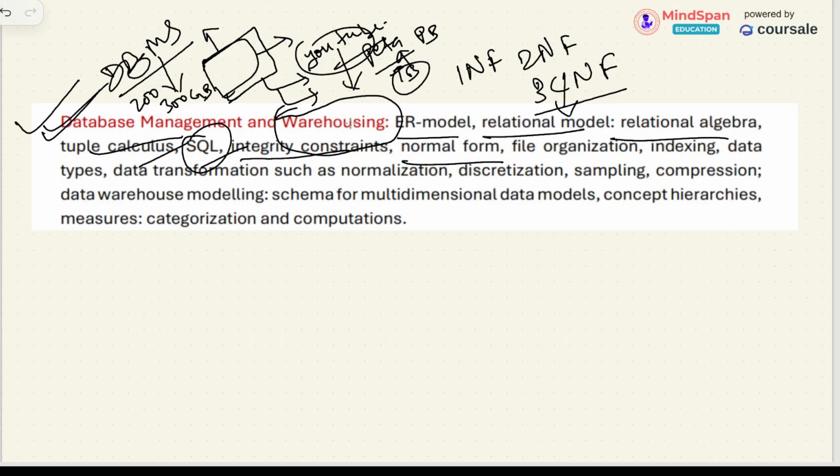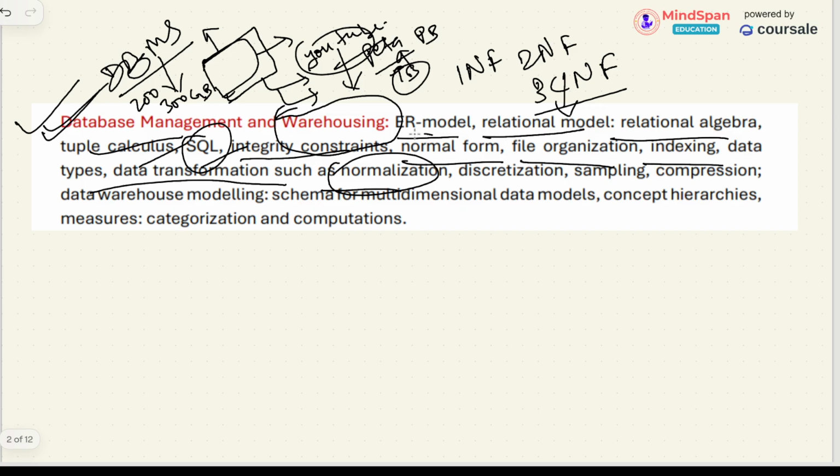How to organize the data, how we slice it, how we drill down to find relevant information. So that's why this warehousing. And everything that we see, file organization, indexing, data types, data transformation, everything is part of this data management itself, right?